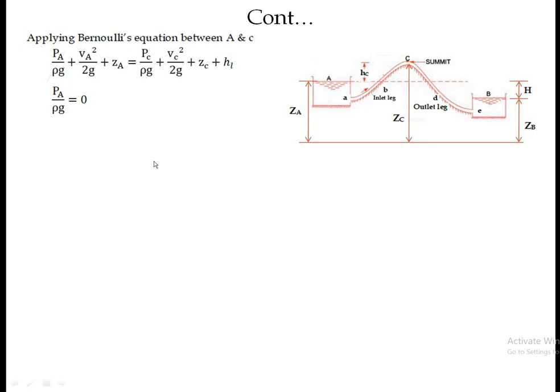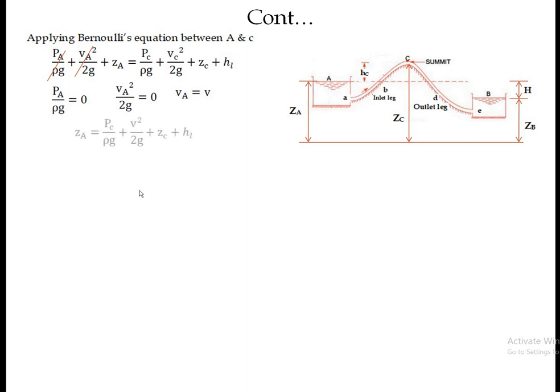Again, Va square by 2g equals 0, since the velocity at this free surface A is 0, so this term also gets cancelled. Here Vc equals V, that is the velocity in the pipe.